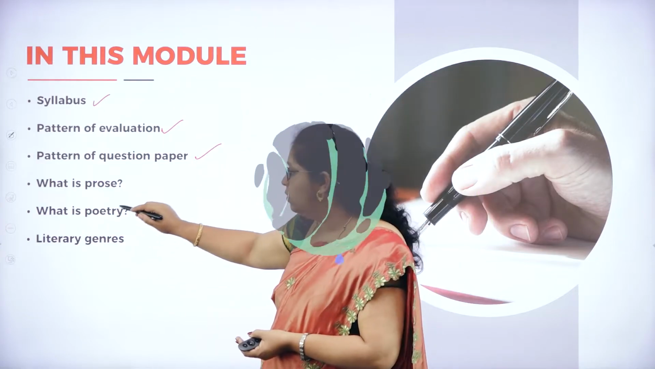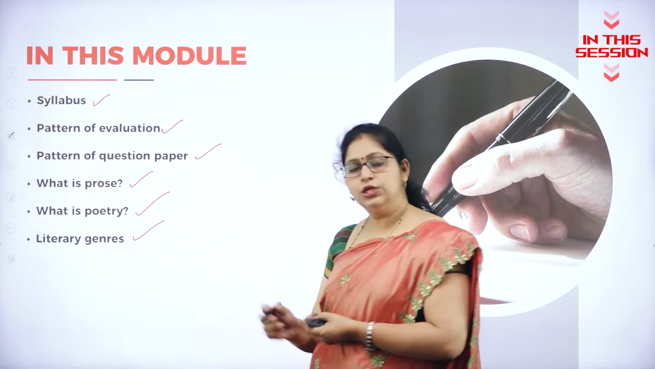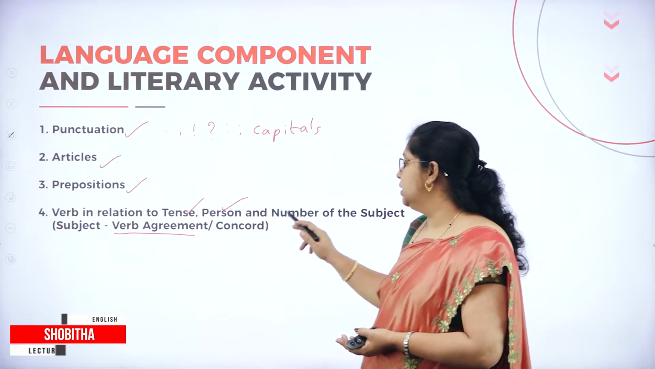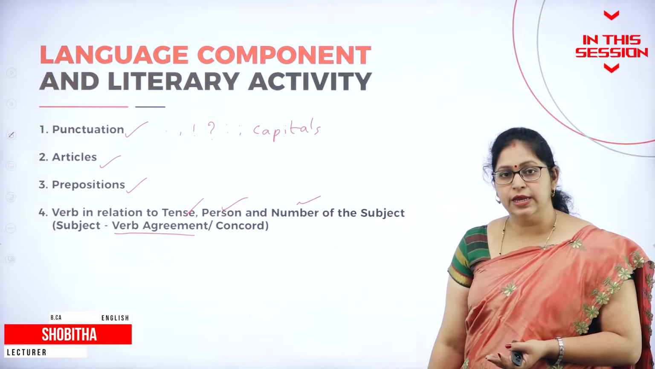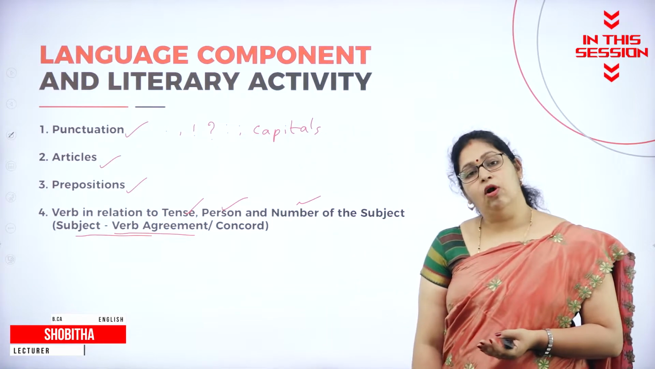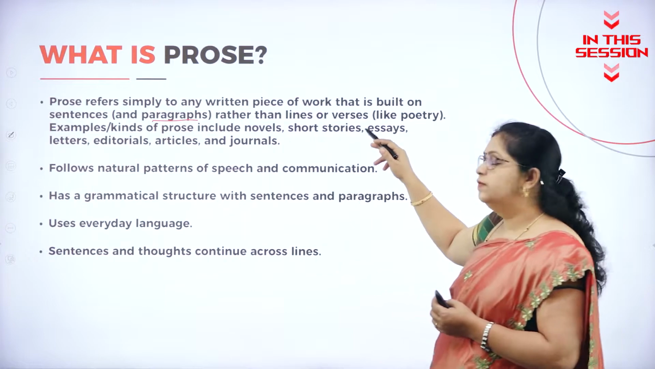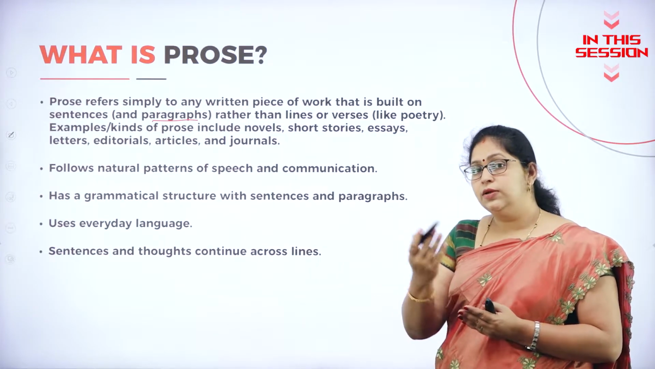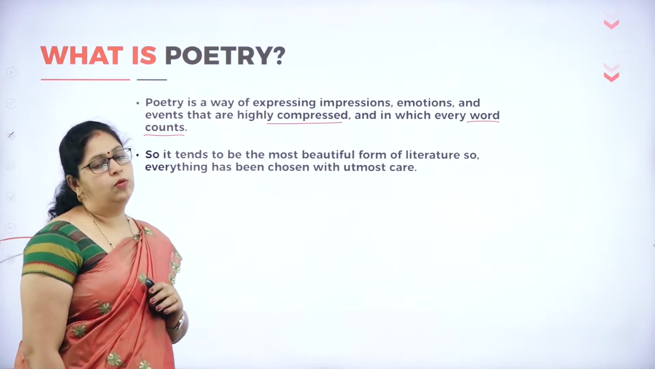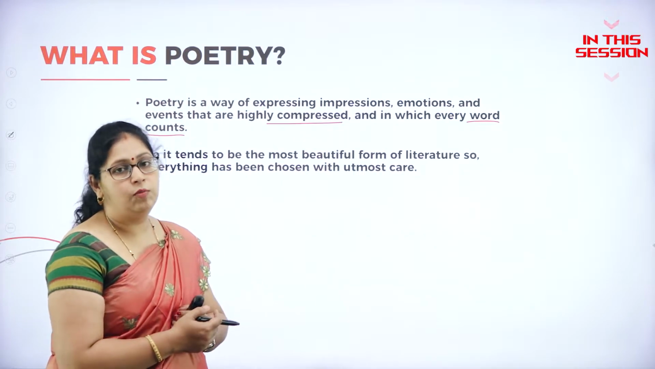We'll know little about what is prose, what is poetry and some literary genres. Verb in relation to tense, person and number of subject. That totally is called the subject-verb agreement or the subject-verb concord. Rather than lines, on verses. Where do we see the verses? That we see in poetry. So it tends to be the most beautiful form of literature. Definitely poetry is the beautiful form of literature.